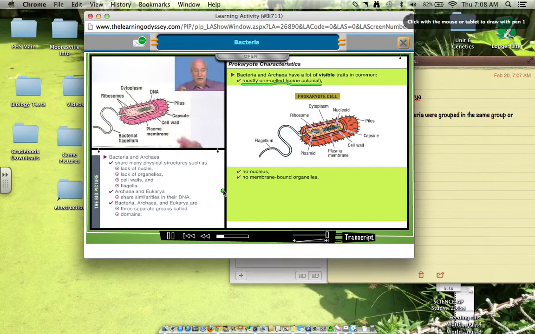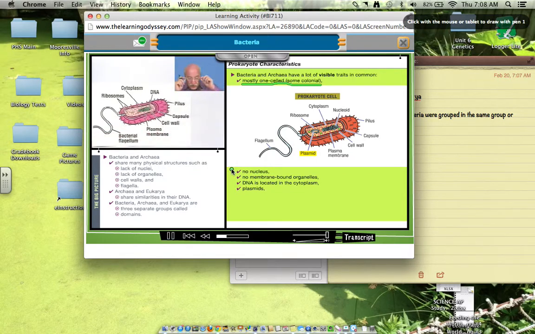Which really makes them different than the eukaryotes, which have membrane-bound organelles. The DNA is found just kind of floating loosely in the cytoplasm, so it has cytoplasm, right? But it's got loose DNA. Sometimes it has these little small circles of DNA called plasmids, okay? Eukaryotes are not going to have that, but these guys might.